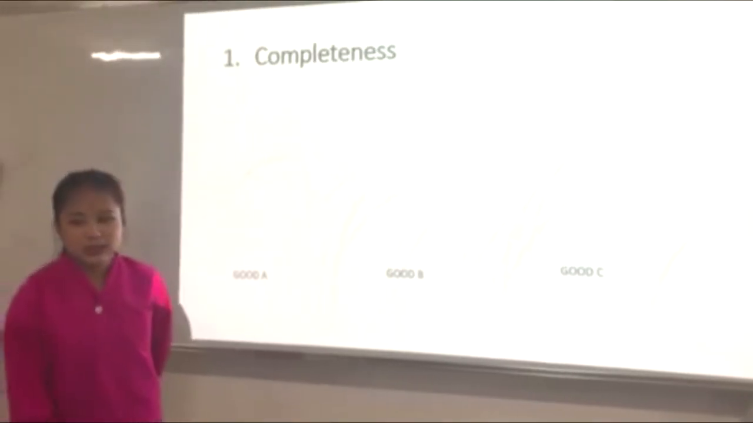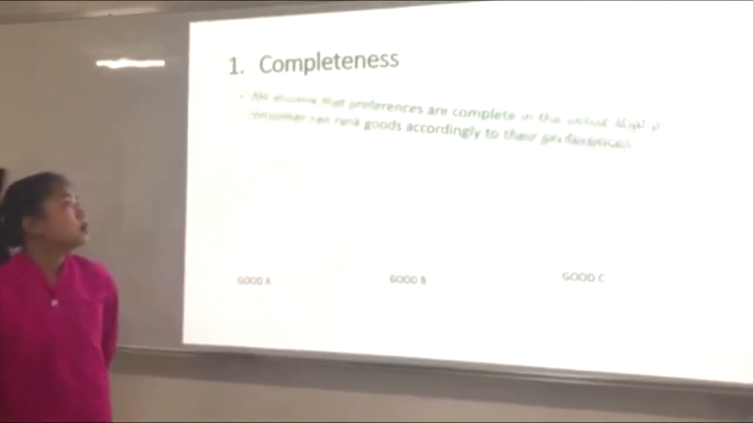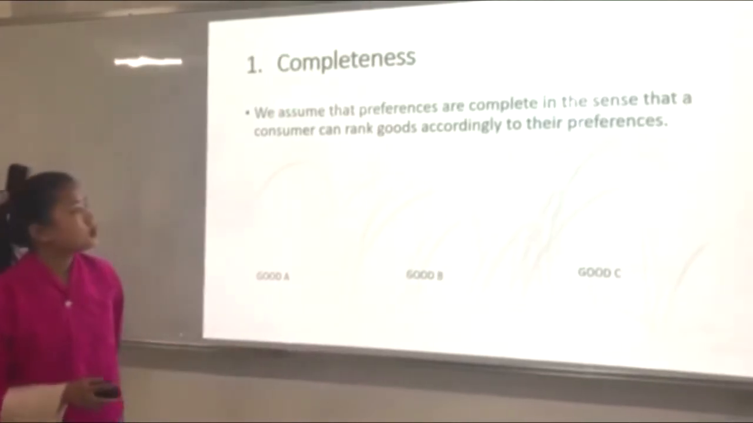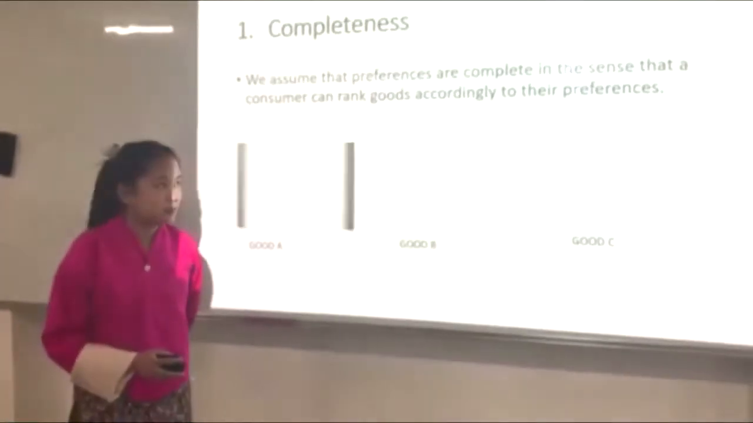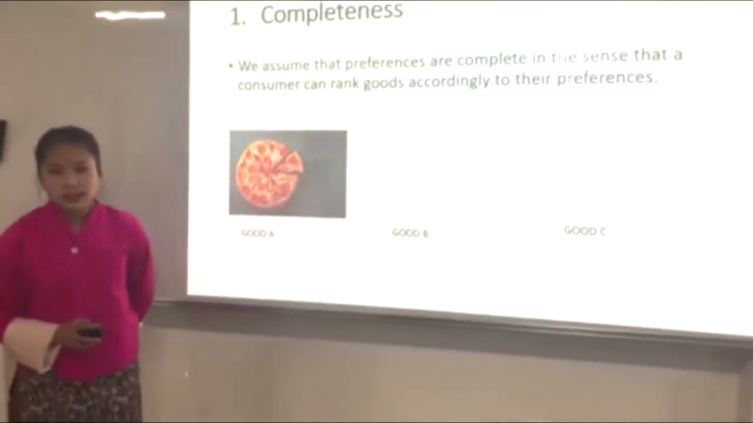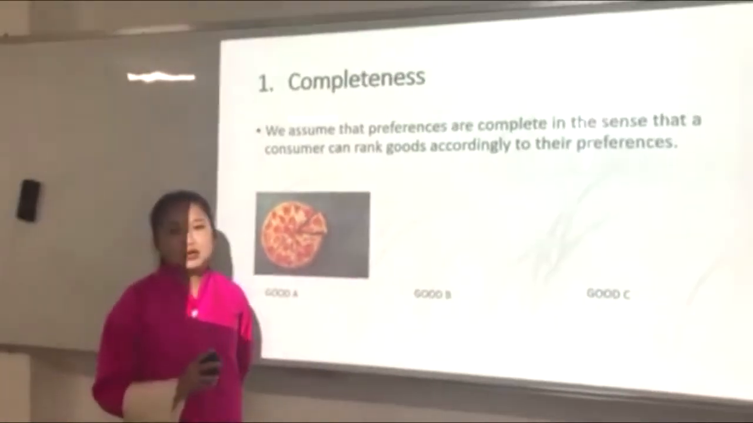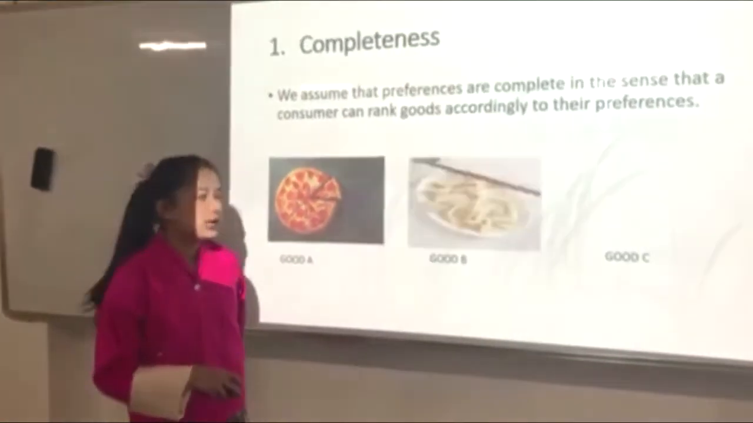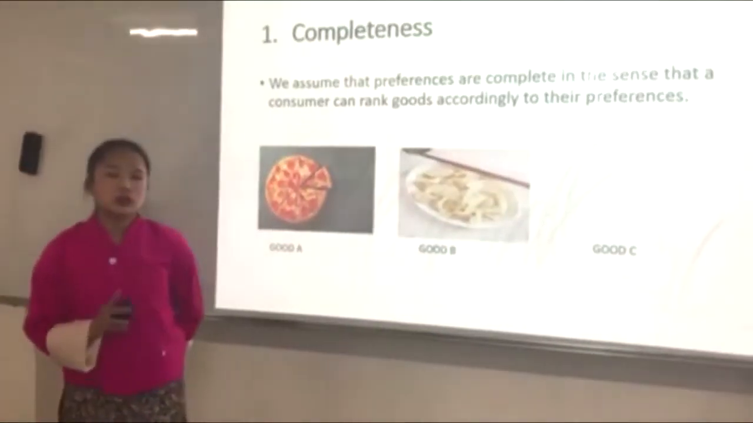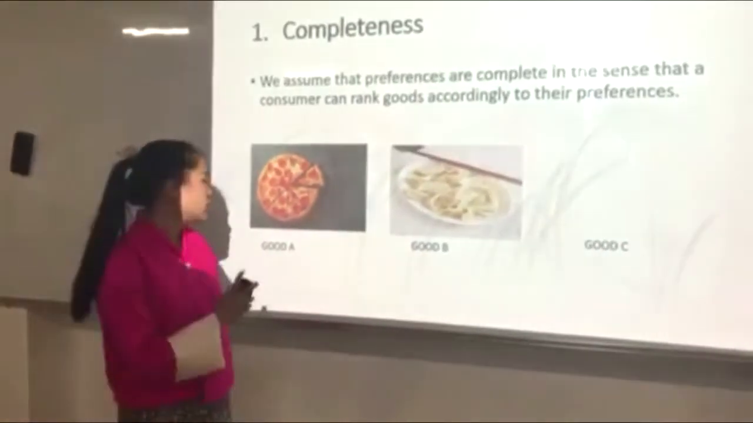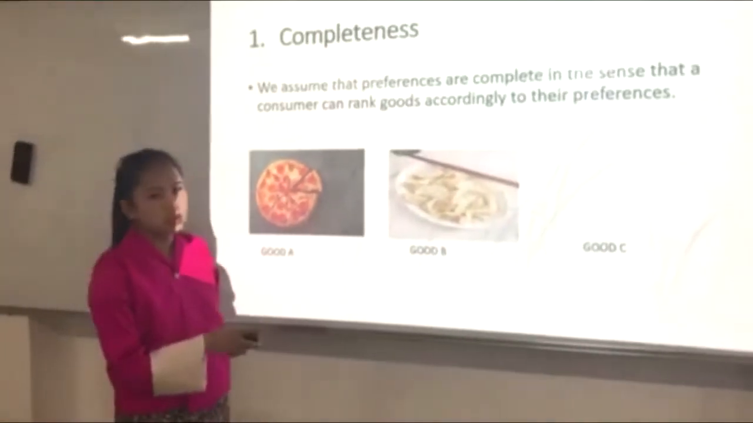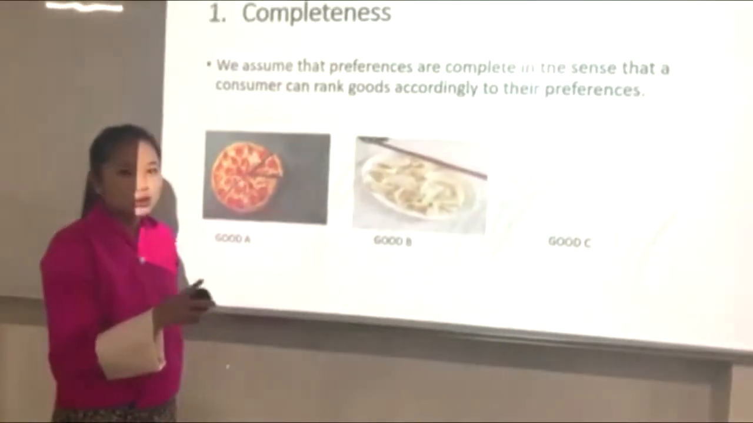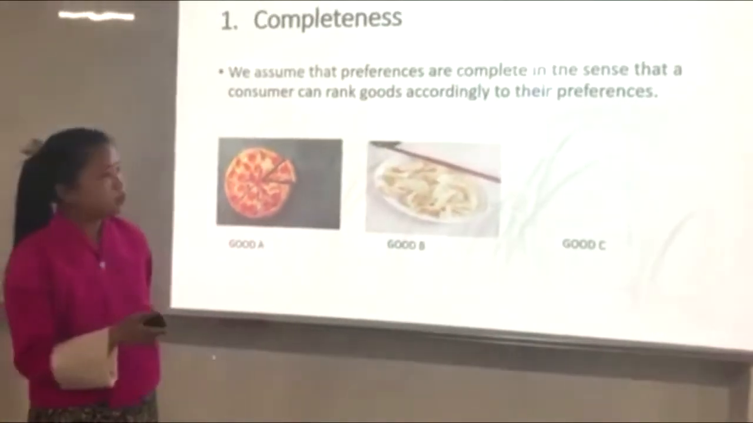So 1, completeness. We assume that preferences are complete in the sense that a consumer can rank goods according to their preferences. For instance, you are given 2 options, let's say good A as pizza and good B as dumplings. The consumer will prefer good A, which is pizza, over good B, which is dumplings. Or he can rank the other way, preferring good B, dumplings, to good A, pizza.